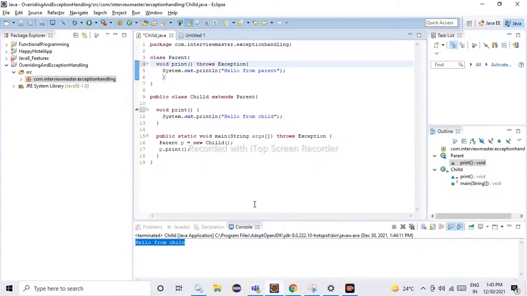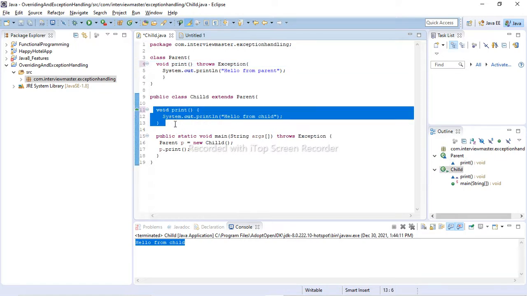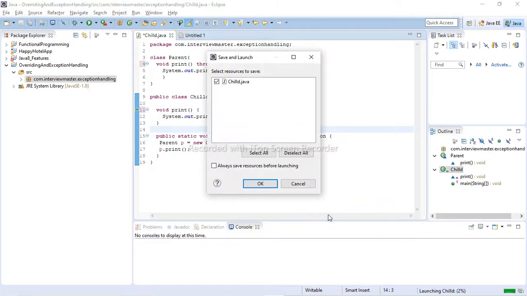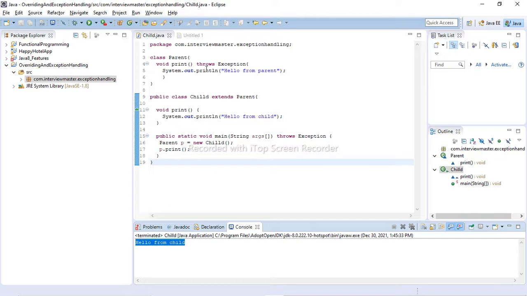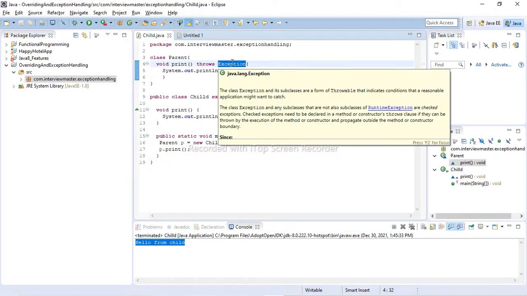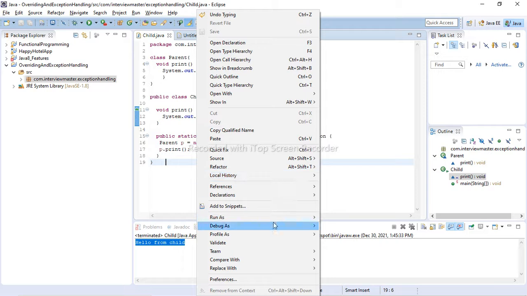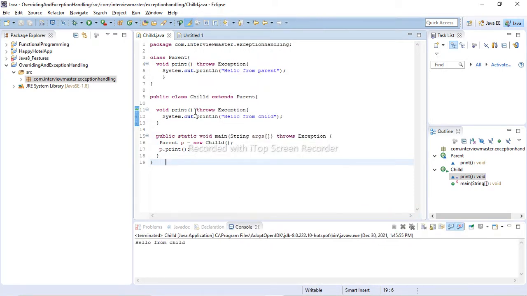These are the three rules. Right now we don't have any exception, so we are fine, and if we run it we get our output as expected. We can also declare the same exception, and it's allowed. If we run it, we get the same output.